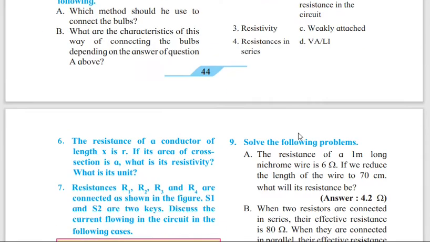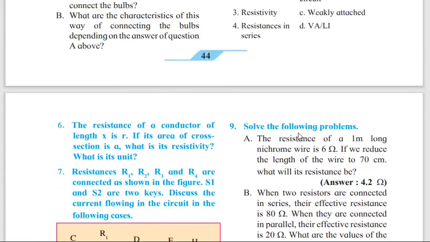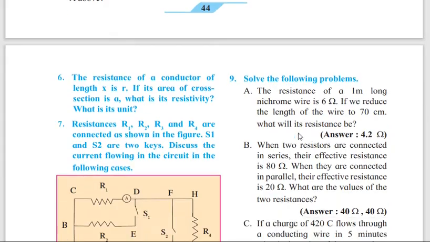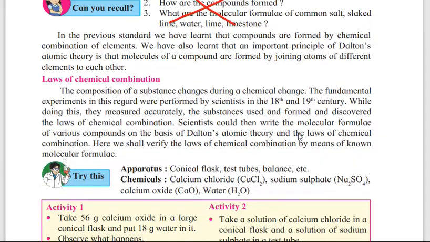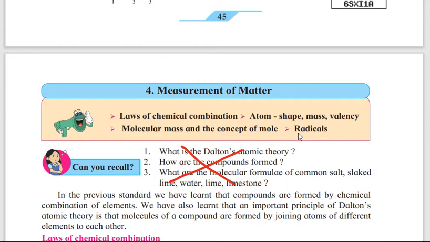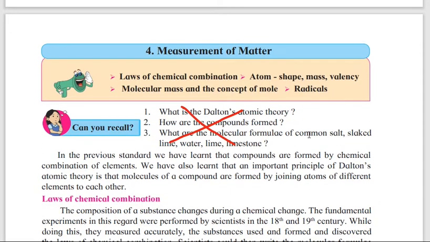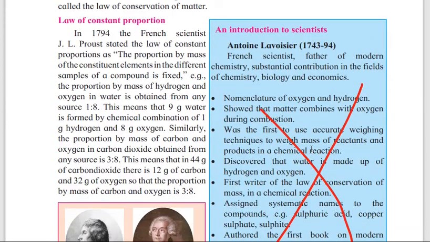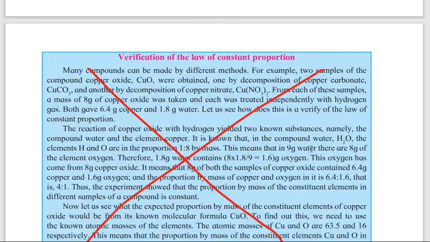Then page number 44 is you have to do all, it's like related to questions, answers are there. Then page number 45, the project is not there. Now we'll go to the new chapter, that is measurement of matter, the fourth chapter. The starting, can you recall, again has been reduced. 47, an introduction to scientists is not there, page number 47.